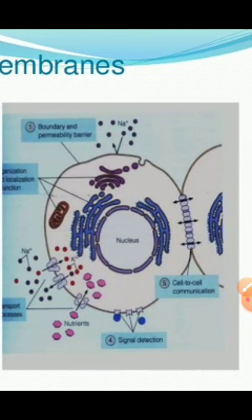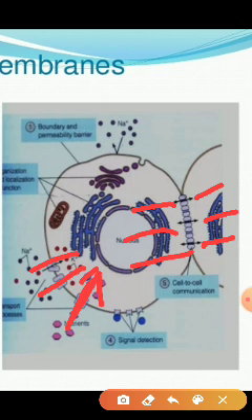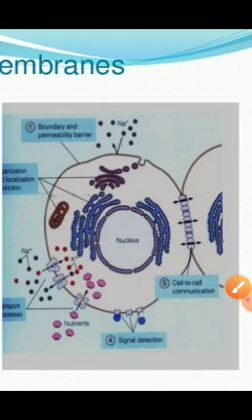What you are looking at here is the material coming in and going out from cell to cell. In cell to cell transport, there is permeability, and permeability is facilitated by this plasma membrane or cell membrane, like this. So you have to understand the function of the plasma membrane or cell membrane, like this one.